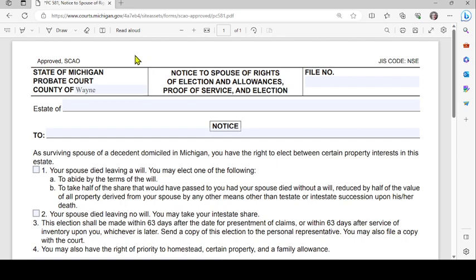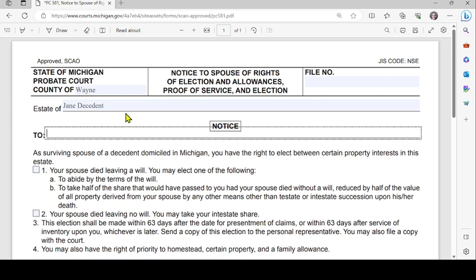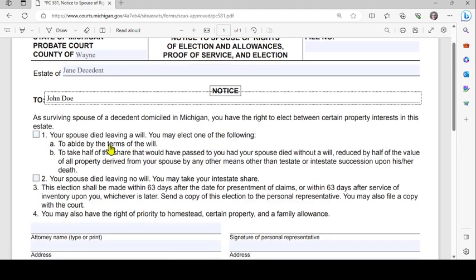On the upper left, you'll put the County of Wayne. In the upper right, you'll put the file number, which is the case number that's assigned by the court. You can retrieve that on your case documents or online through the probate court website. There's a link to case access. Then you're going to put the estate of, and then the notice this goes to. You'll type in the person that this goes to, the spouse of the decedent.